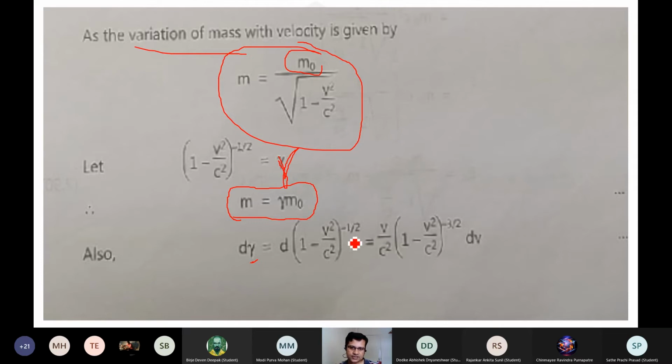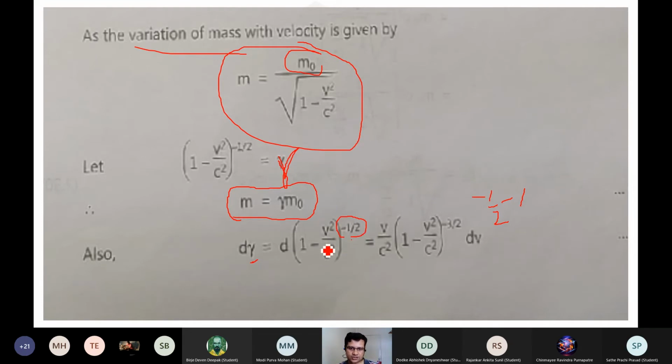So when you are doing the differentiation with respect to v, and you have to solve this total differentiation, it will be 1 minus v square by c square, but it's a minus half over there. So it's a minus half times 1 minus v square by c square into twice v by c square. Hope you know that minus half and then minus half minus 1, the relation you know. I just use it over here, the differentiation of a term which has a power minus half.